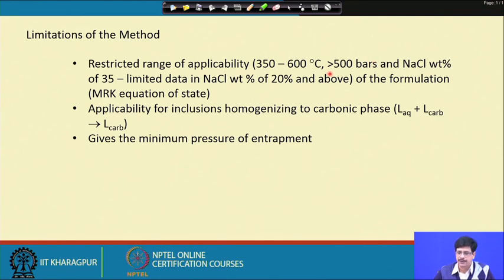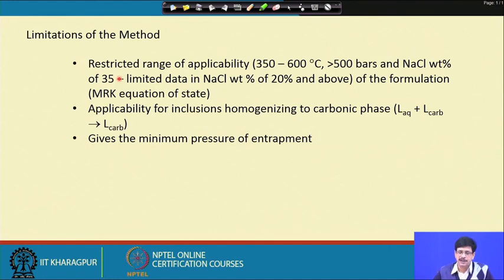That means, if we get, which is of course very unlikely, a total pressure of homogenization of a carbon dioxide-H2O inclusion that comes out to be less than 500 bars, then it will always raise a question that it possibly has gone beyond the range of applicability. The temperature similarly is 350 to 600 degrees Celsius and NaCl weight percent of 35.